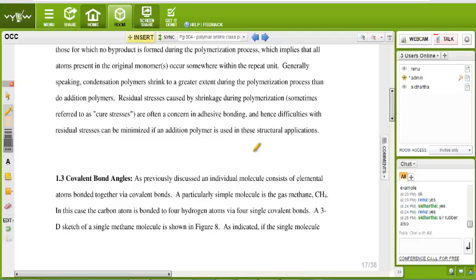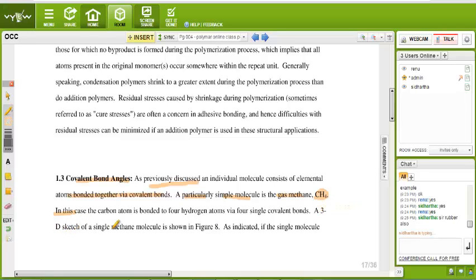Now, some topic we have to know, that is covalent bond angle. As previously discussed, an individual molecule consists of elemental atoms bonded together via covalent bonds. A particularly simple molecule is the gas methane, CH4. It is a simple unit. In this case, the carbon atom is bonded with the 4 hydrogen atoms via 4 single covalent bonds.